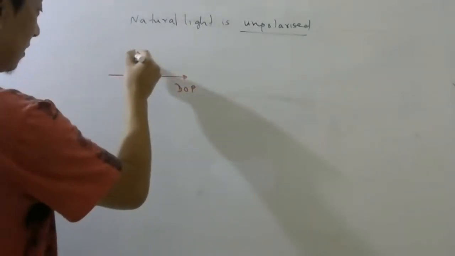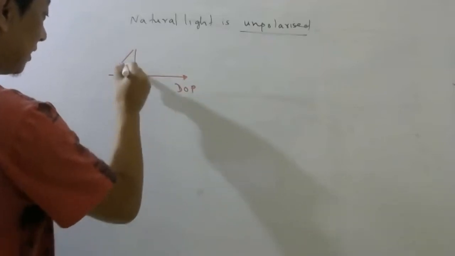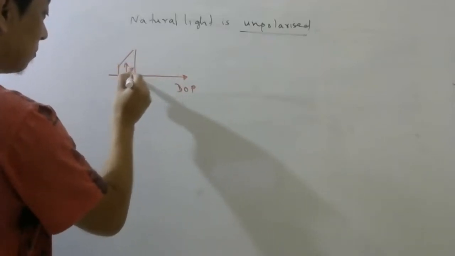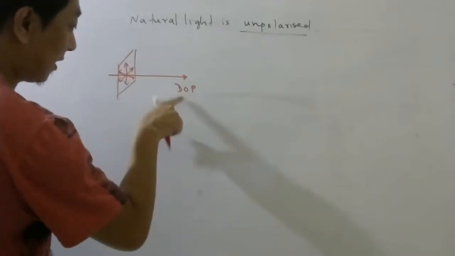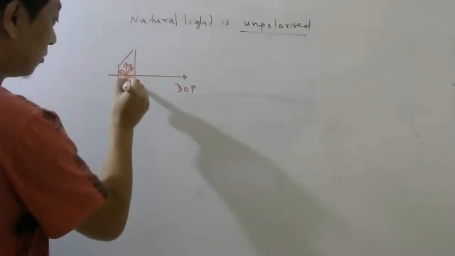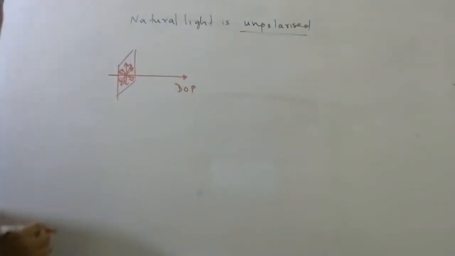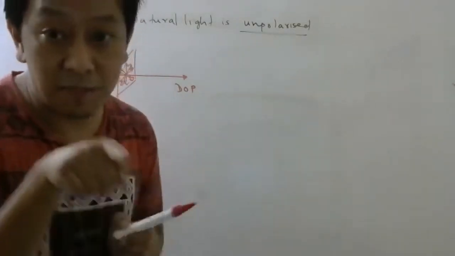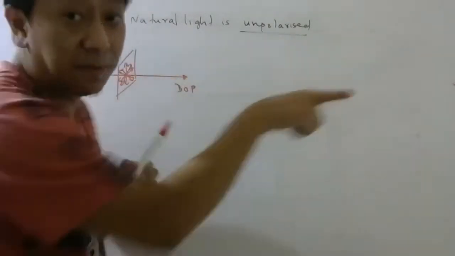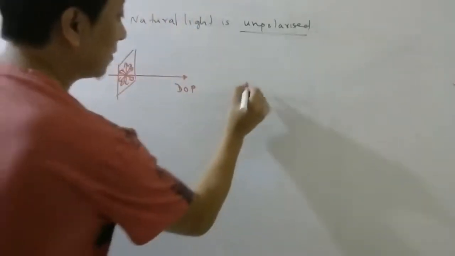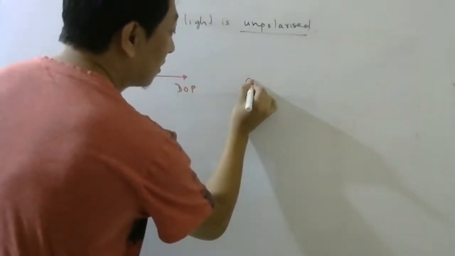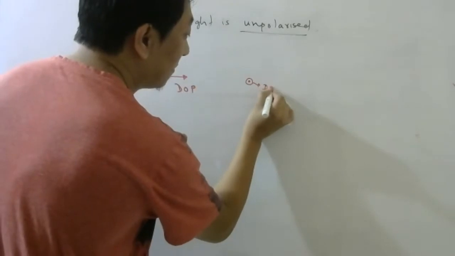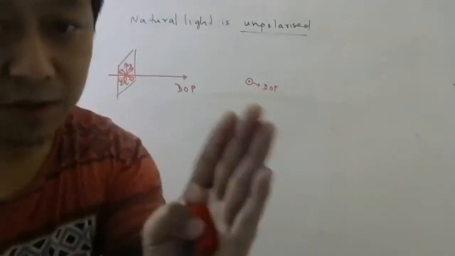The electric field can oscillate in any direction but perpendicular to this direction, so it will be in this plane. Let us say this is coming towards you. Imagine light is not going this side, but coming towards you. Dot. So this is your DOP. So light is coming towards you.